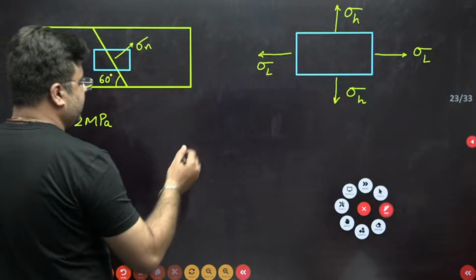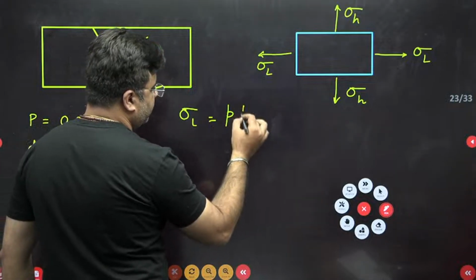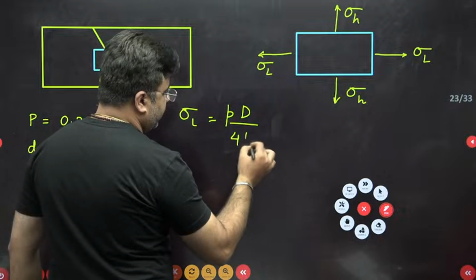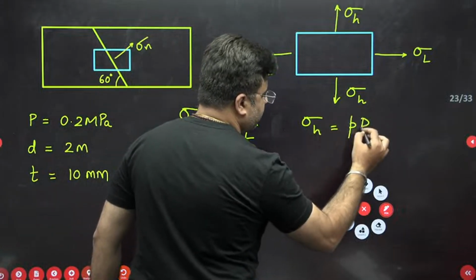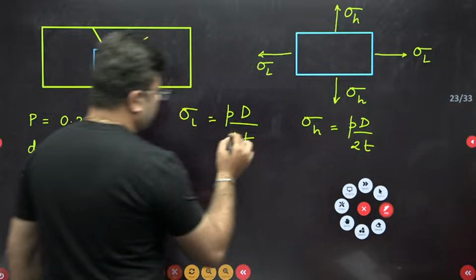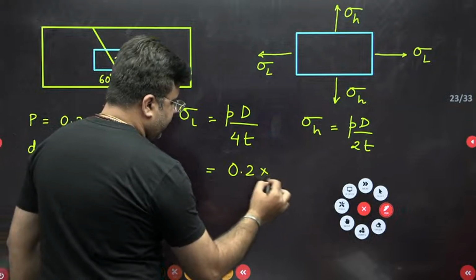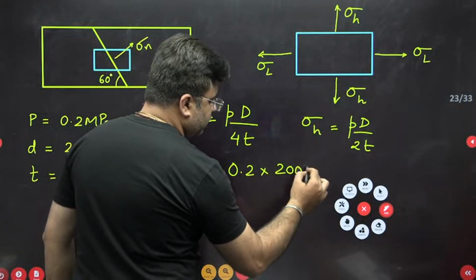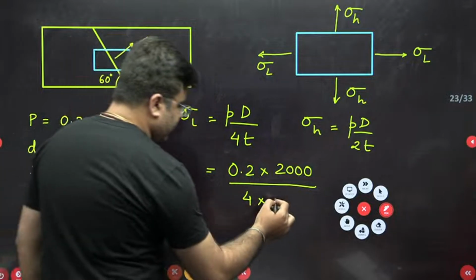So for calculating the longitudinal stress, sigma L is equal to PD by 4T, and hoop stress sigma H is equal to PD by 2T. Simple. So for longitudinal stress, pressure is given to you as 0.2 megapascal, diameter is 2 meters, so 2000 mm, divided by 4 into thickness, which is given as 10.